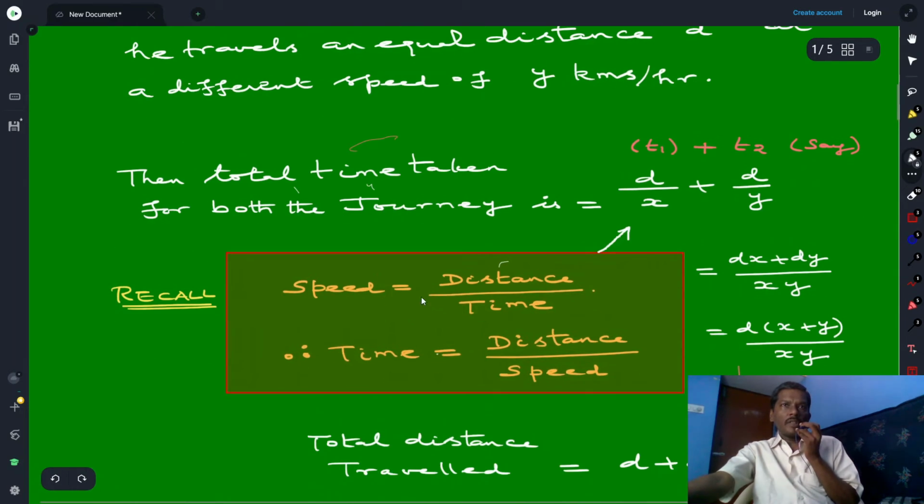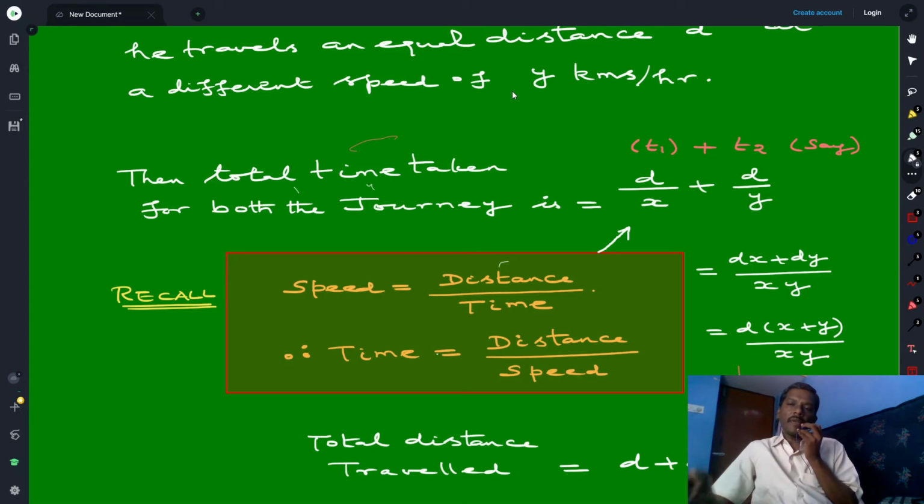So in both the situations he travels the same distance but with different speeds. So the time taken for the two distances is going to be different. For the first distance, the time taken by him is d over x, whereas for the second distance, the time taken by him is d over y.